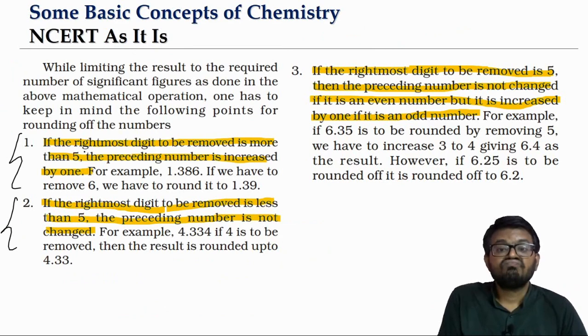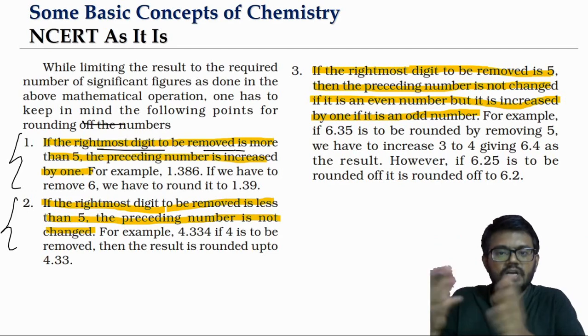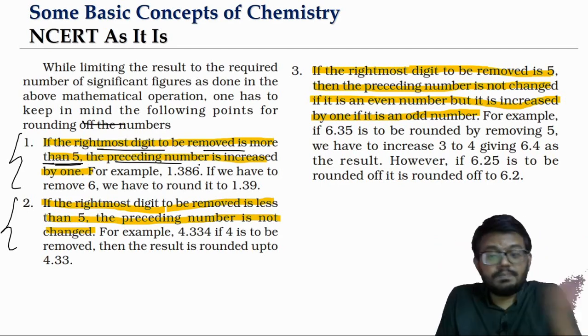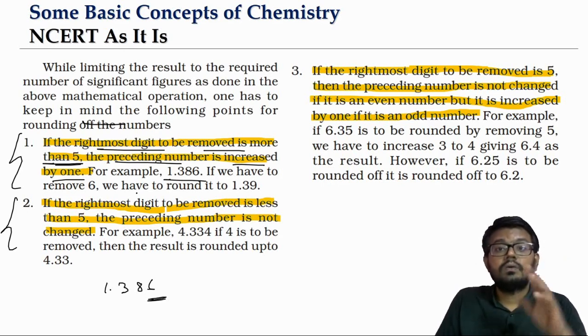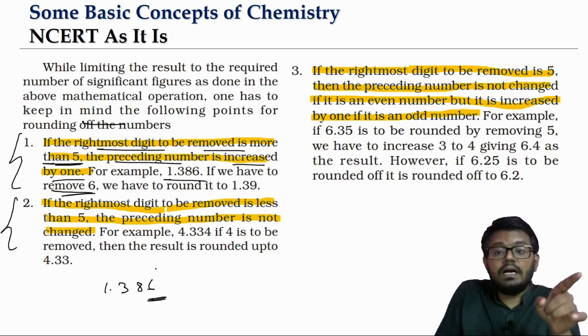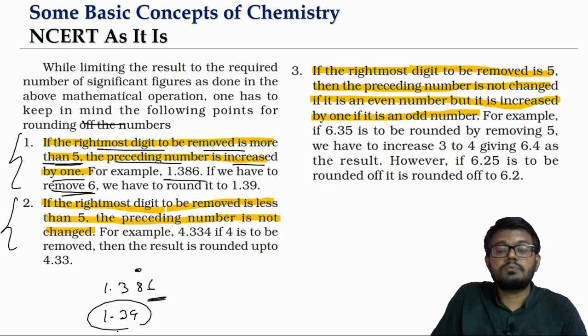Say for example, if the rightmost digit that we are rounding off or removing is more than 5, then the preceding number, means the previous number, is increased by 1. Look at this. If I am rounding off 1.386, the last rightmost digit 6 is more than 5, right? If you are removing 6, we should increase the preceding value by 1. Means this 8 will be raised by 1, so it becomes 1.39.